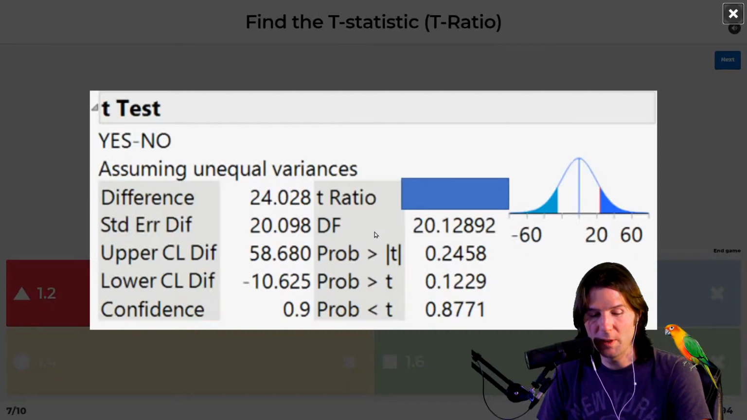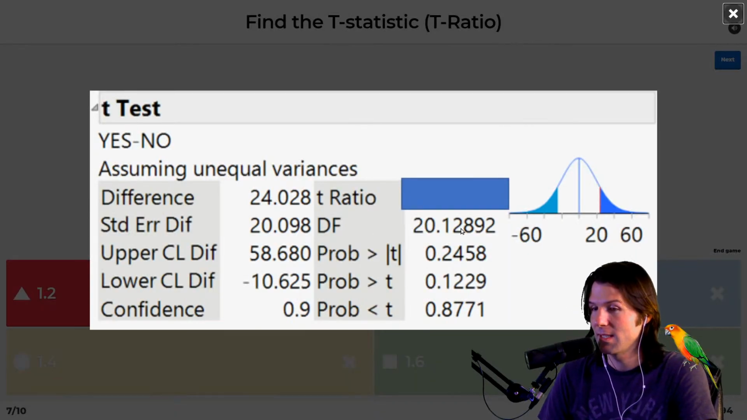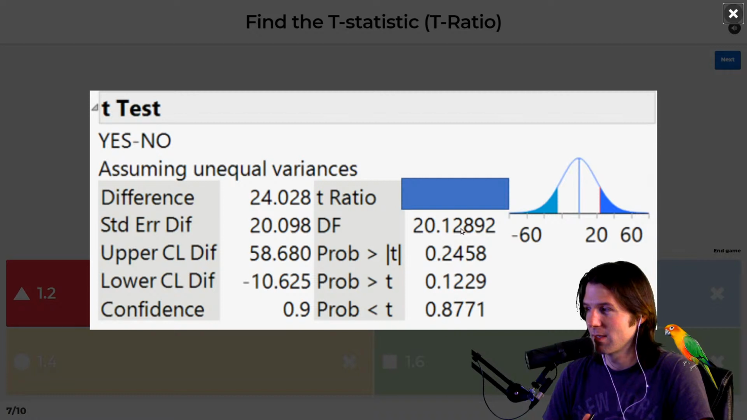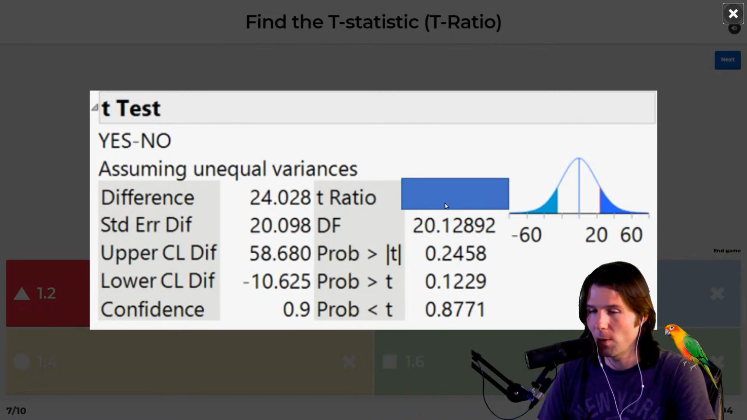So what do we do? Who can explain to everyone in the chat how we find this t-statistic? How do you find this t-ratio right here? Why is it called a t-ratio? Who knows mathematically?